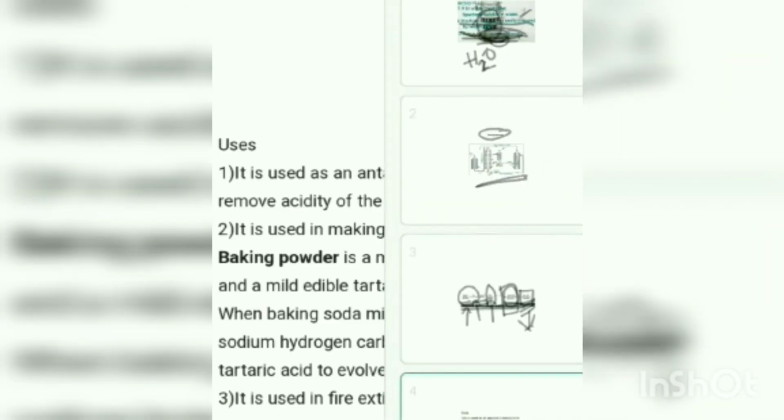What will it give? It will give us sodium hydrogen carbonate. This is our baking soda, along with the formation of ammonium chloride. This is a byproduct. Byproduct means which is formed during formation of any other product. This is our main product and this is our byproduct. So this is the preparation of baking soda, NaHCO3. Now coming to the uses.